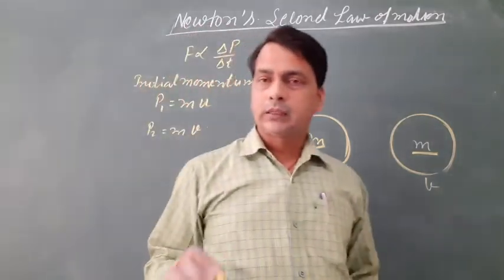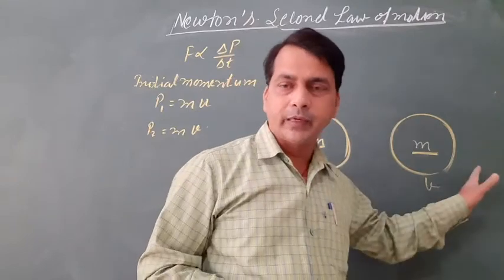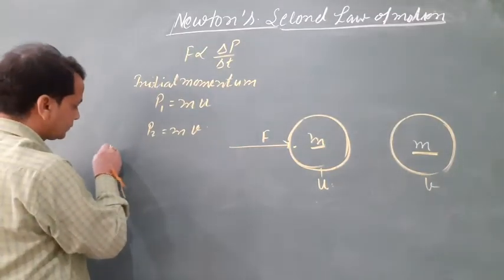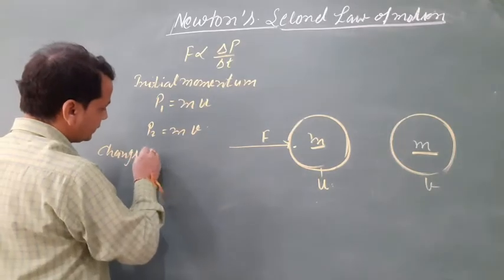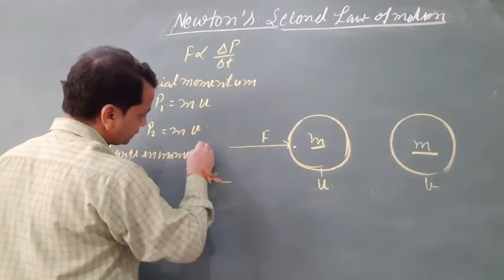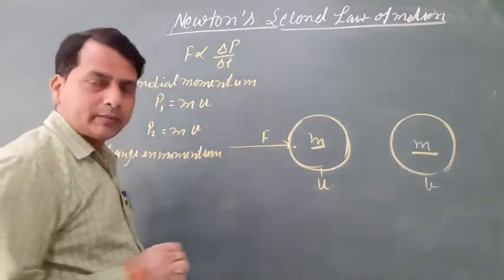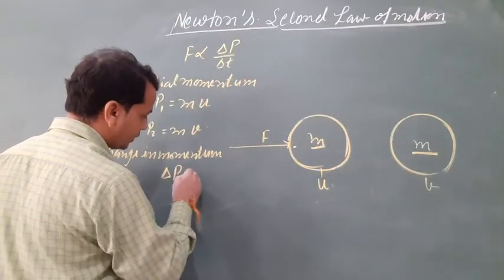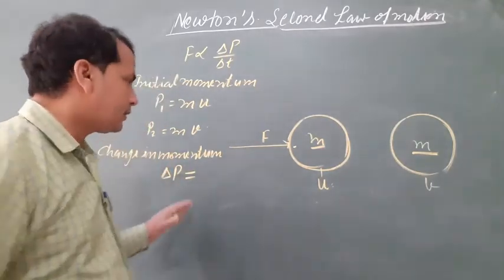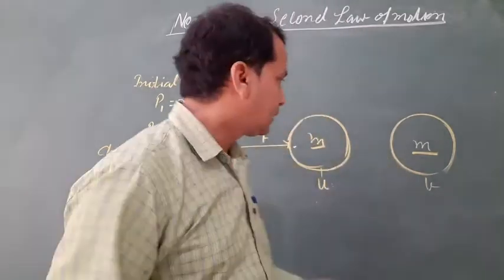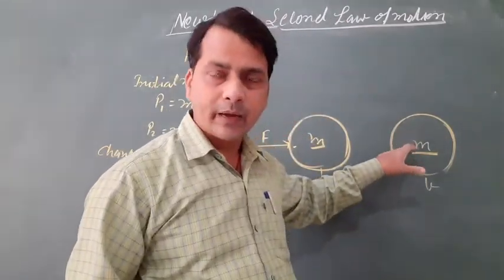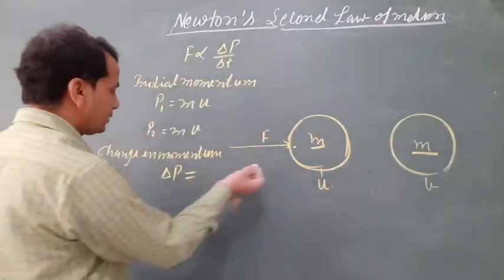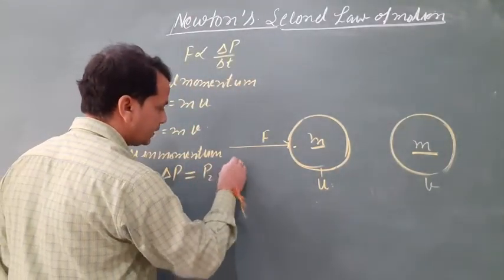So the change in momentum is the final momentum minus the initial momentum. The change in momentum is denoted by the symbol delta P. Delta P equals final momentum minus initial momentum, that is P2 minus P1.